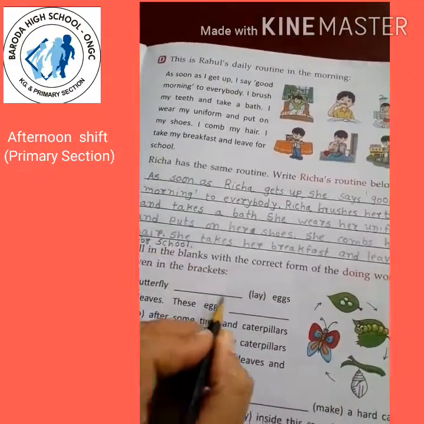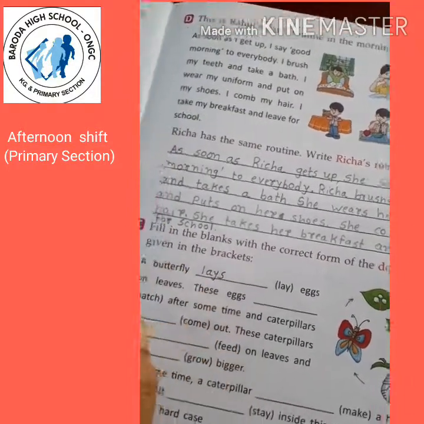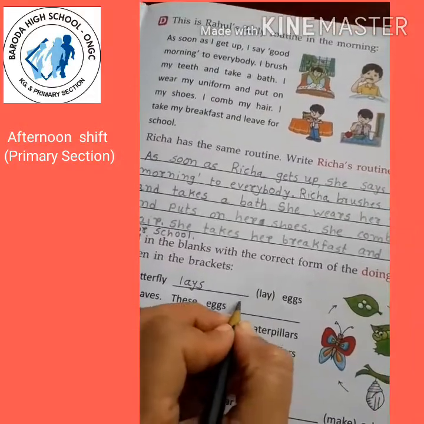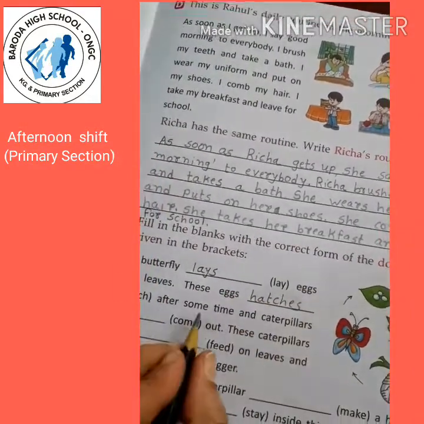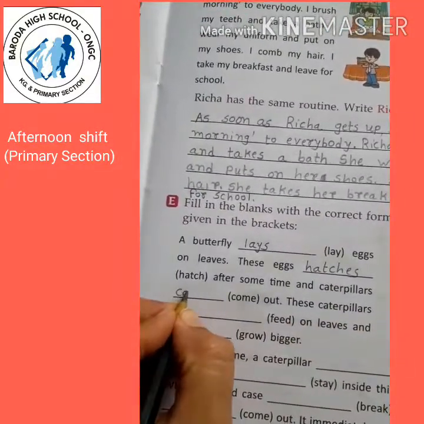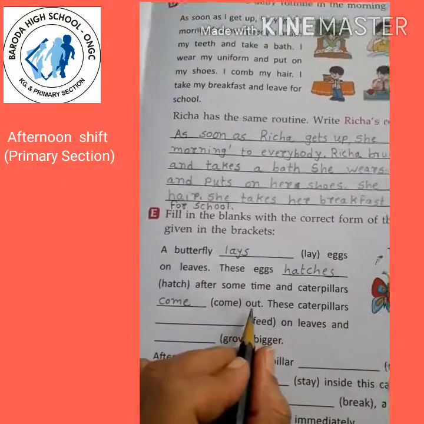A butterfly blank eggs. One butterfly, so lays eggs on leaves. These eggs, now more than one, so hatches after some time, and caterpillars come out, because more than one caterpillars.